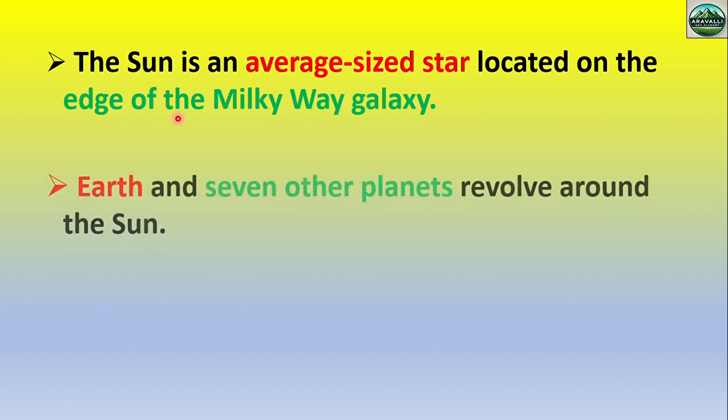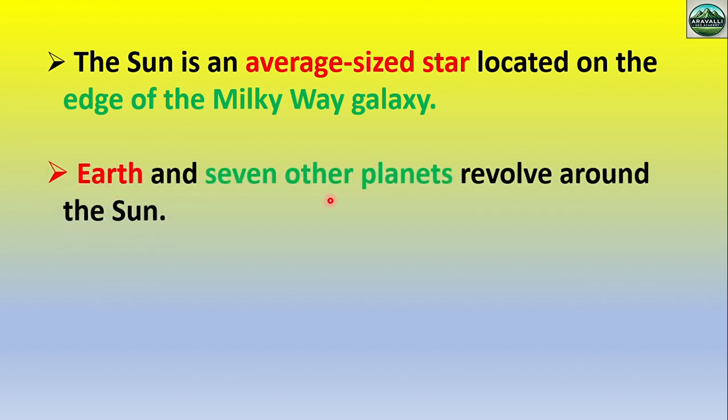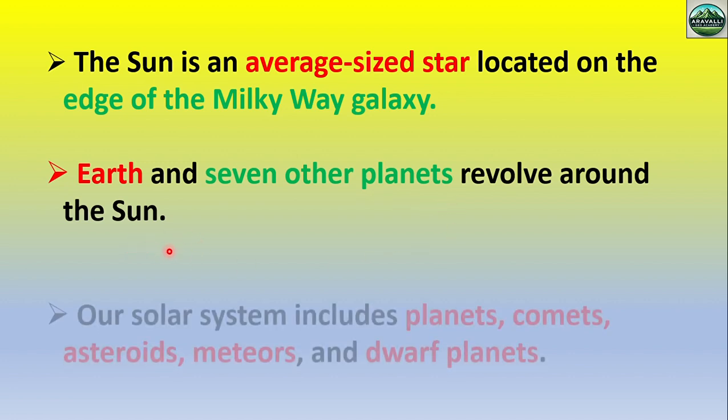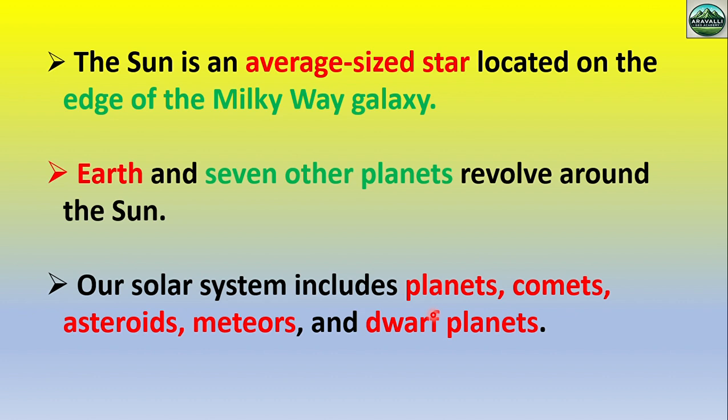Okay. Then Earth and 7 other planets revolve around the sun. So there are 8 planets in the solar system, including our Earth, and all planets revolve around the sun. Our solar system includes planets, comets, asteroids, meteors, and dwarf planets.